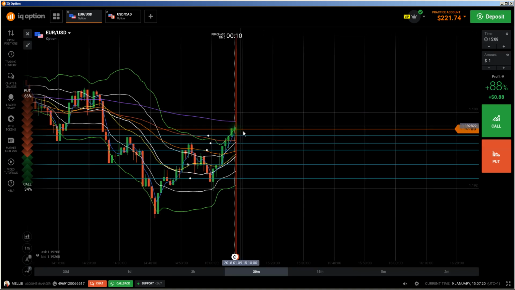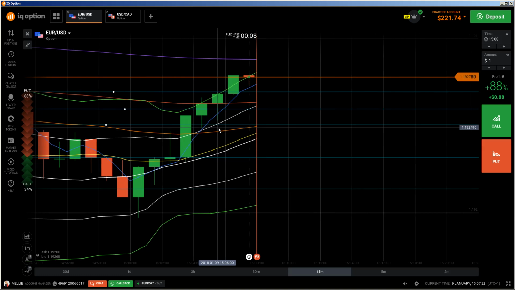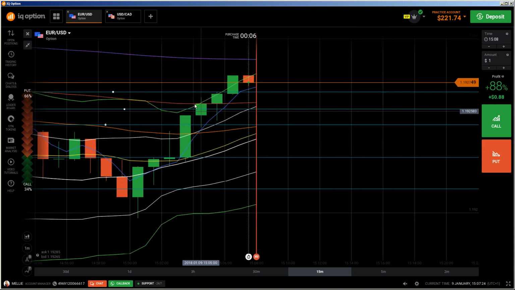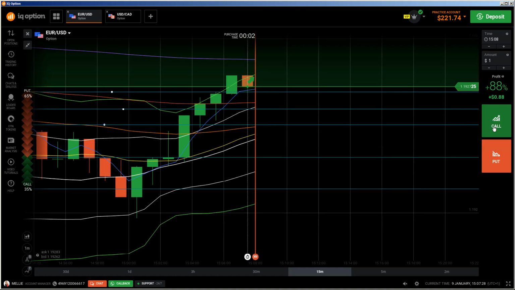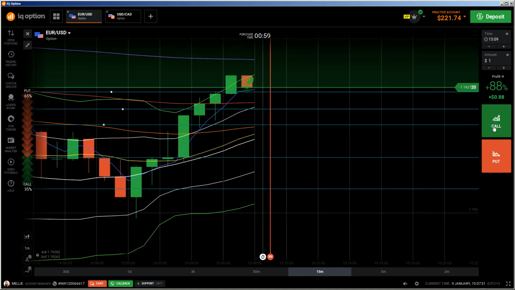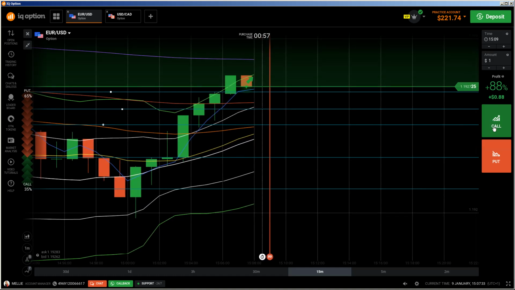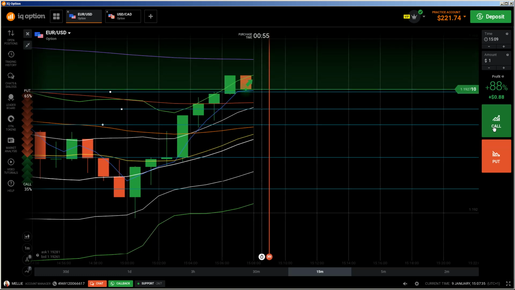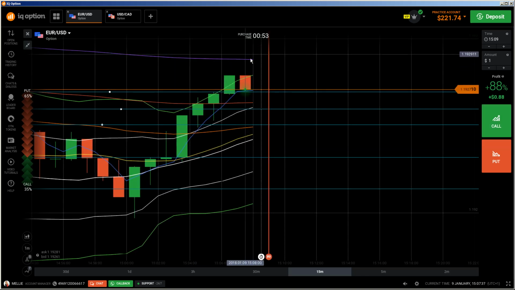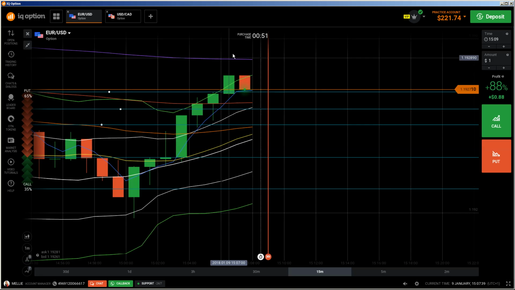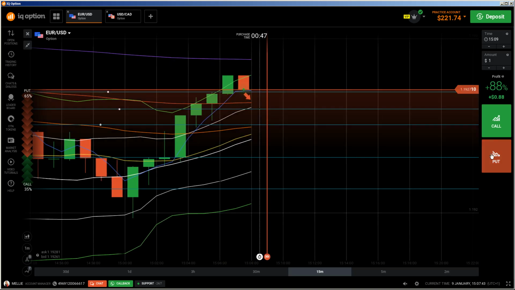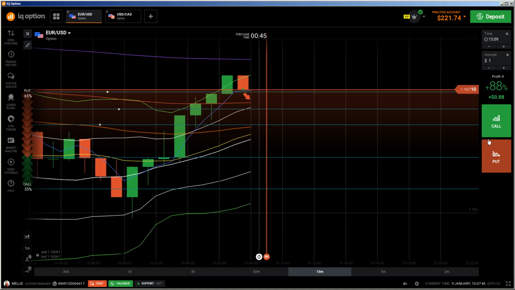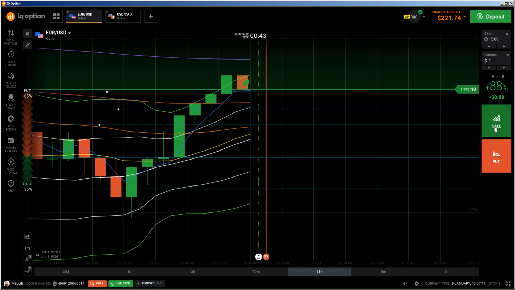If the 200 EMA is really flat now, it can be easily broken. So if it goes below this one, I'm gonna do a call if I see a rejection. If not, I don't do any trade, because it's too risky, because we are too close to the 200 EMA, and the rejection there would bring me only an OTM, and that is not what I intend to do.